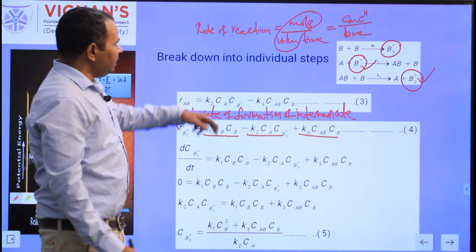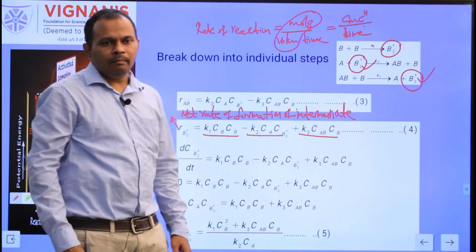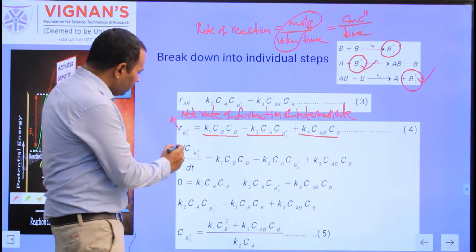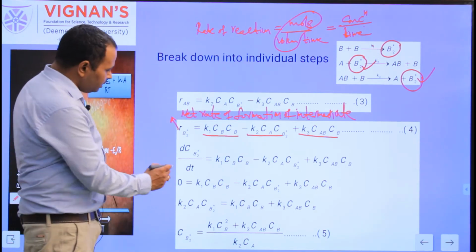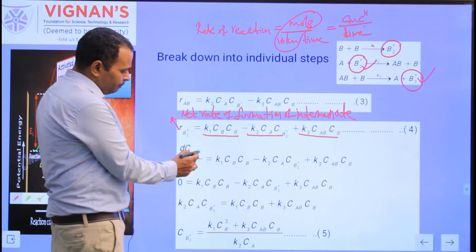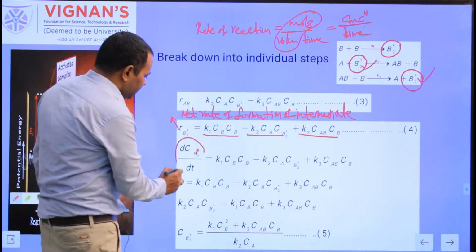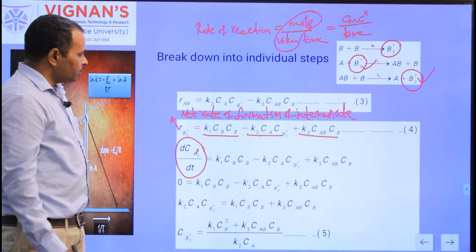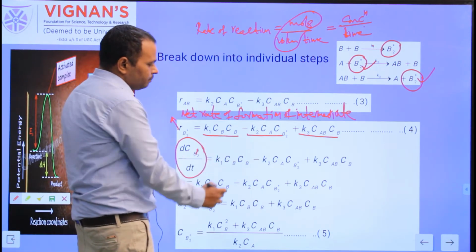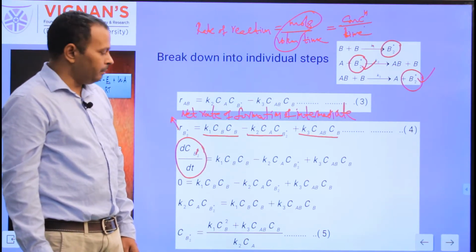So the rate of reaction is nothing but the concentration change of reactants with respect to time, or the concentration change of products with respect to time. In this place, R_B2* can be written as the concentration change of the B2* intermediate with respect to time. On the right-hand side this can be written as K1 CB CB minus K2 CA CB2* plus K3 CAB CB.